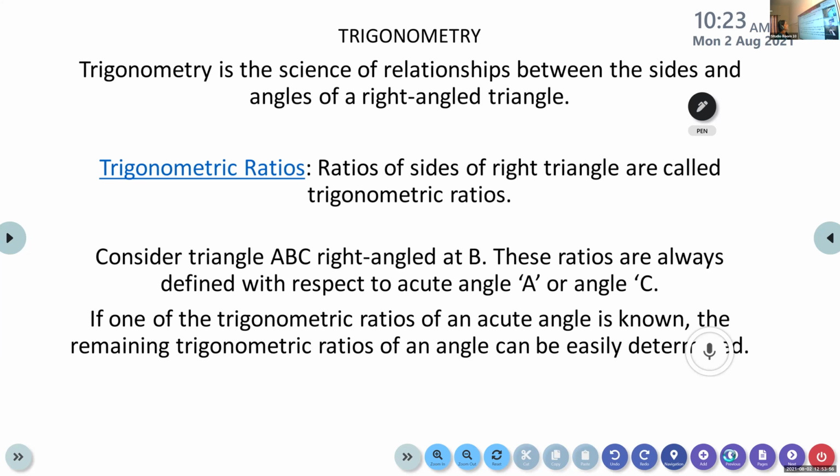Okay, look here. It is a science that relates to the sides and angles of a right angle triangle. This year, we are going to learn only with right angle triangles. Now, how to do this? Let's go on to the next one.